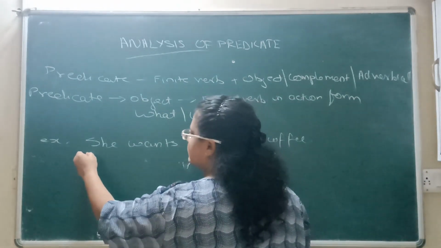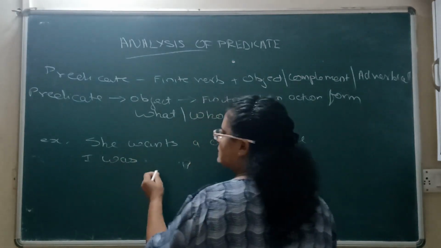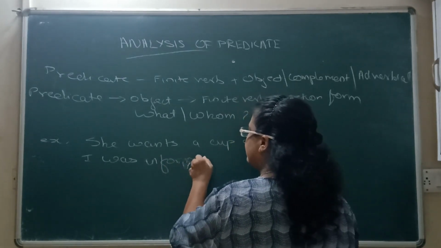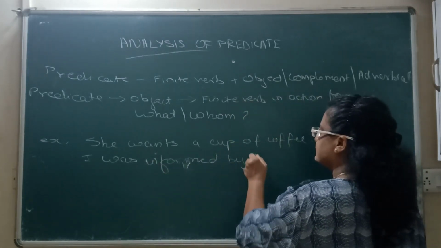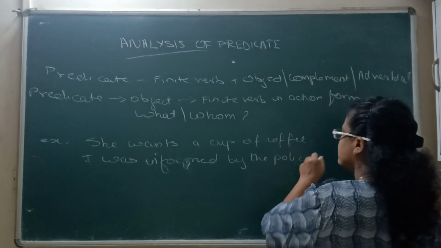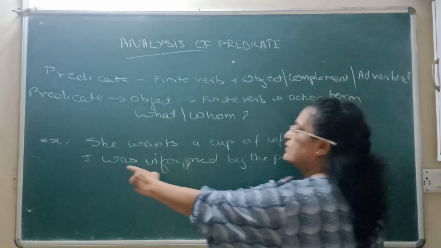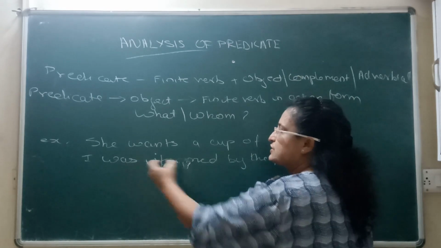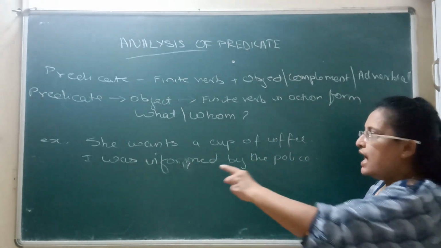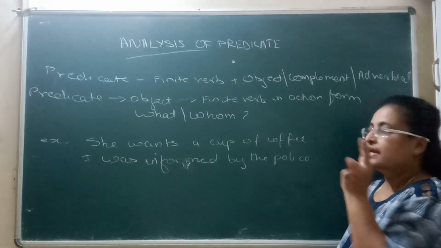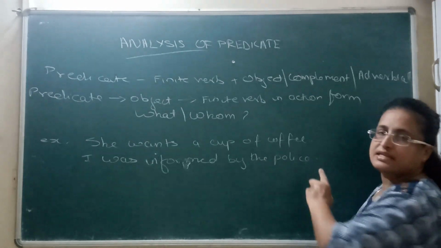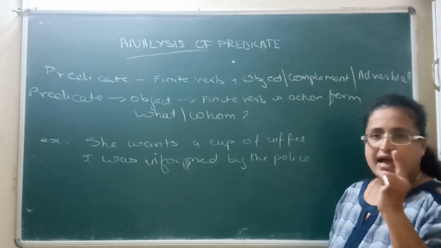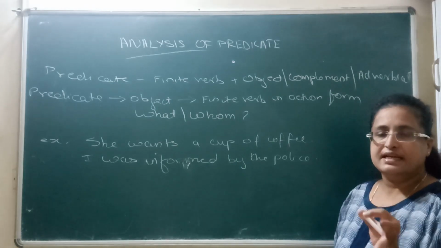See the next example. I was informed by the police. Again, if you see the verb here, was is the finite verb, and there is an action verb, informed. Okay, so here it is was informed. Again, an action verb is informed. I was informed by whom? It is the police. So this police is an object. I hope you all have understood. Basically, remember, predicate has an object when the verb is in action form.